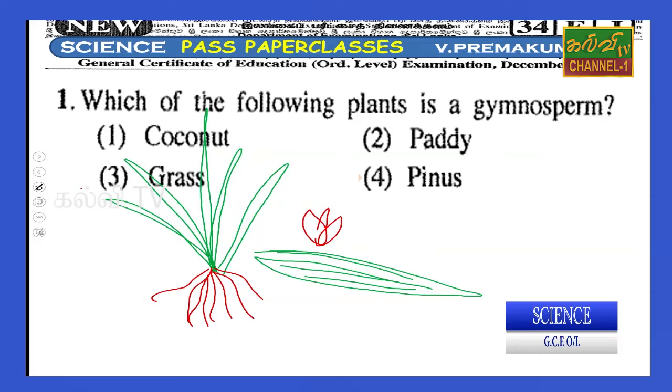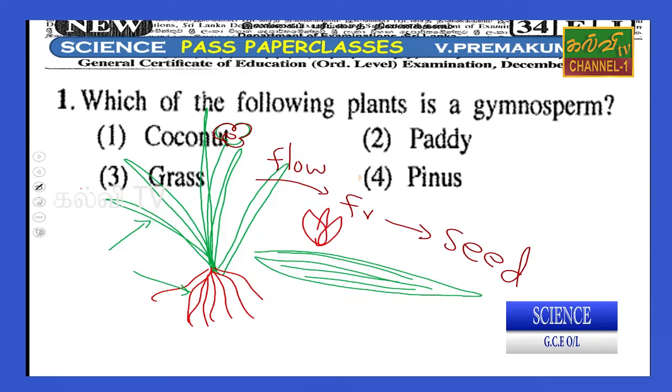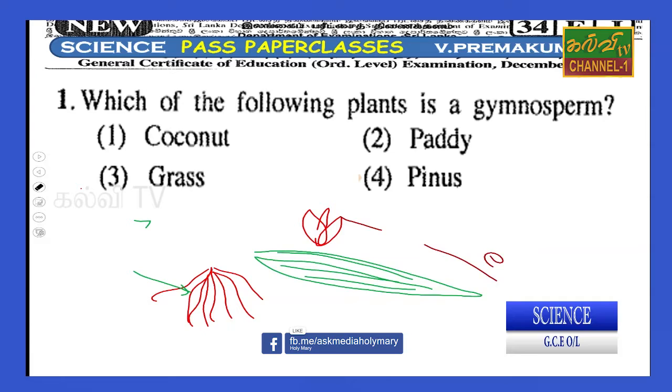Therefore you can definitely identify the parts of the plant, what is the leaf, what is the root, and the flowers and everything. So it can bear fruits and seeds. So it is an angiosperm, bearing flowers, fruits and seeds. Therefore the grass is also an angiosperm.